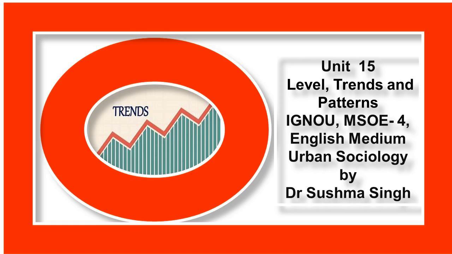Let us start discussion on Unit 15, Levels, Trends and Patterns. And our topic is Interstate Variation in Urbanization.